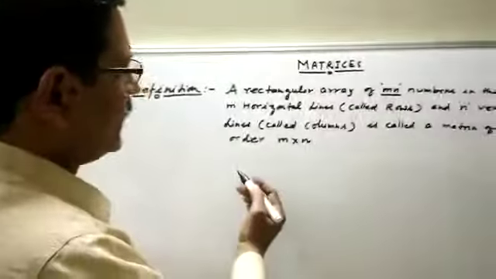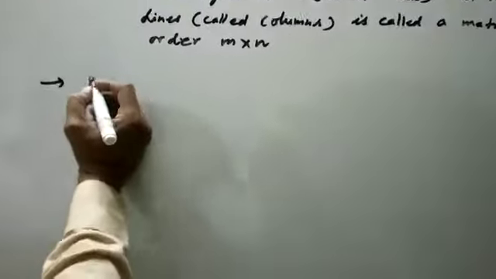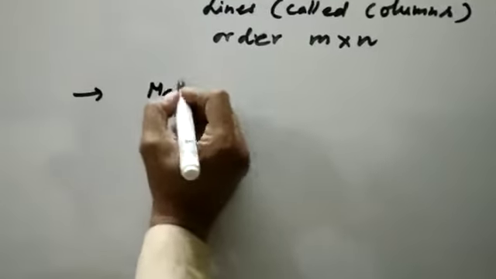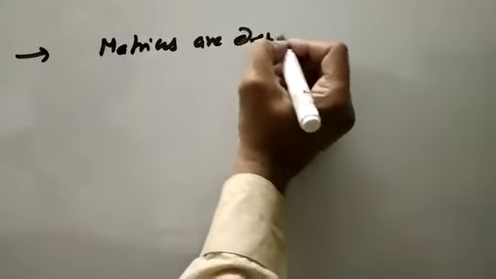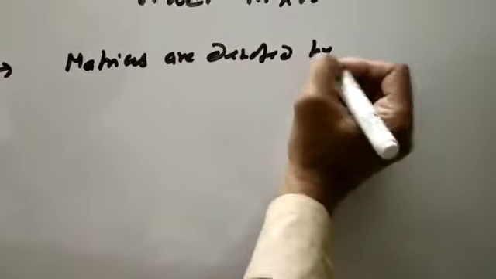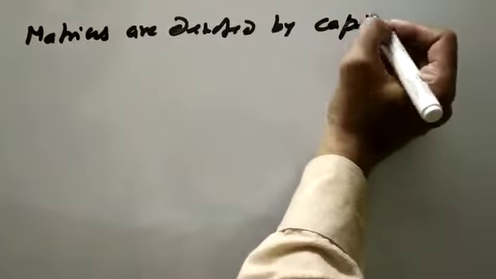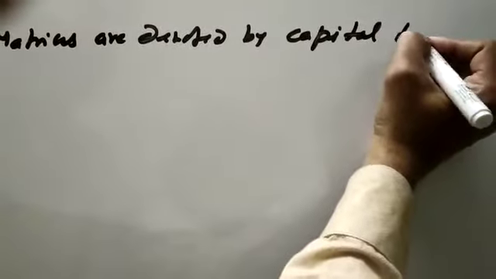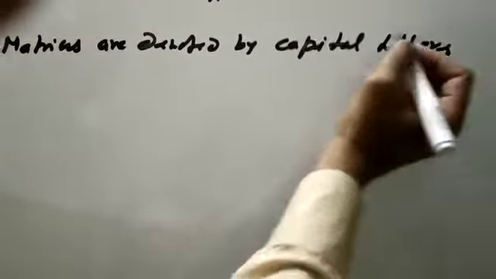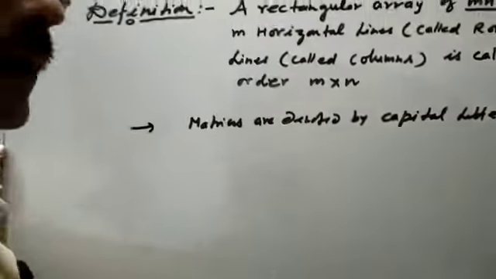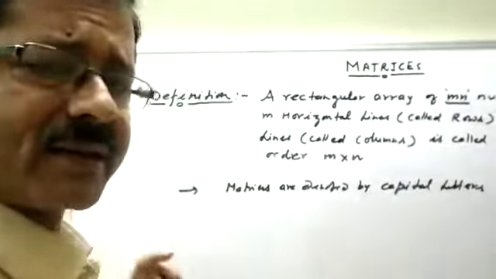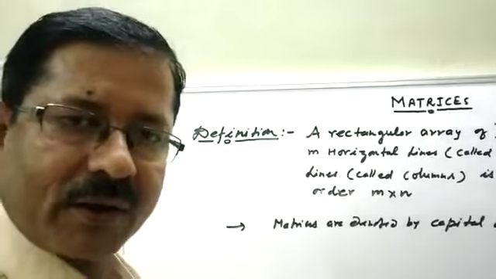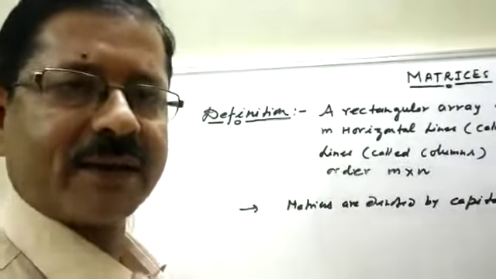Now, generally matrices are denoted by capital letters. What is a matrix? A matrix is nothing but a presentation, just like a set.